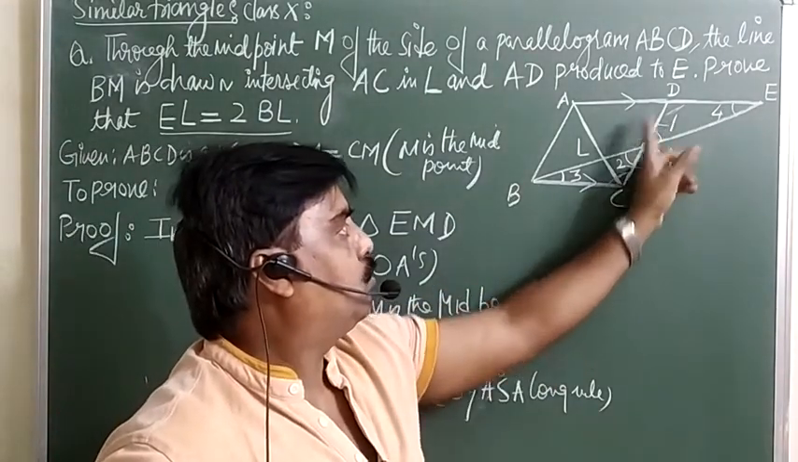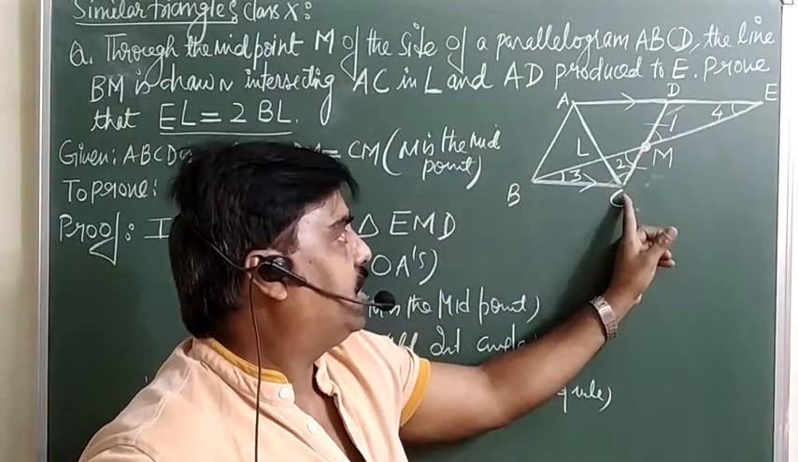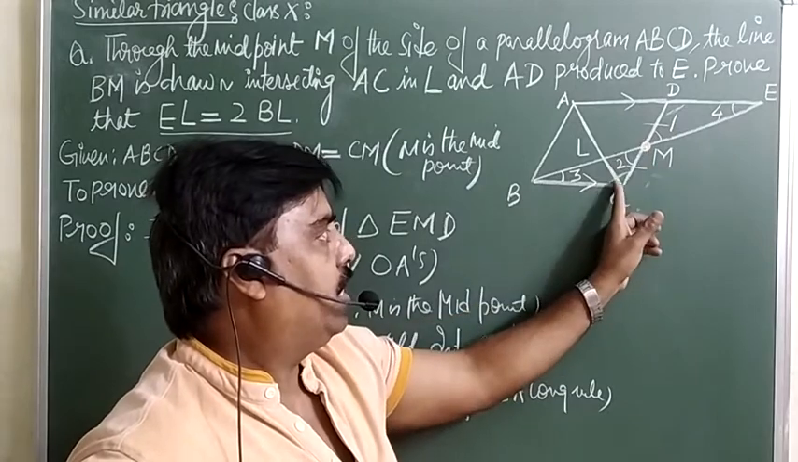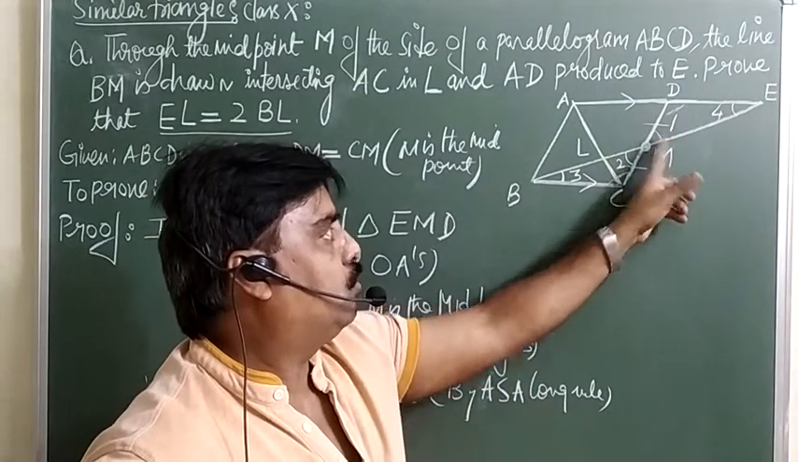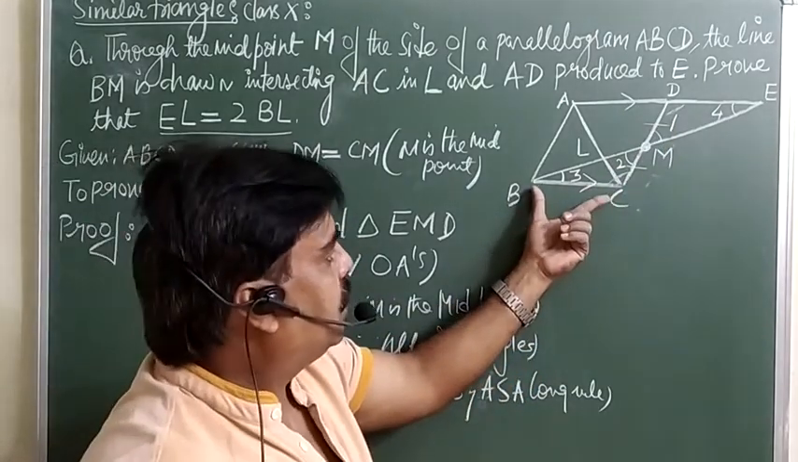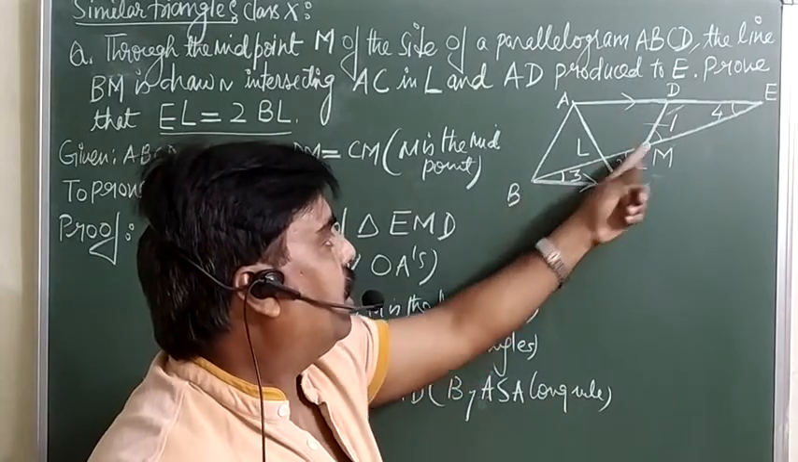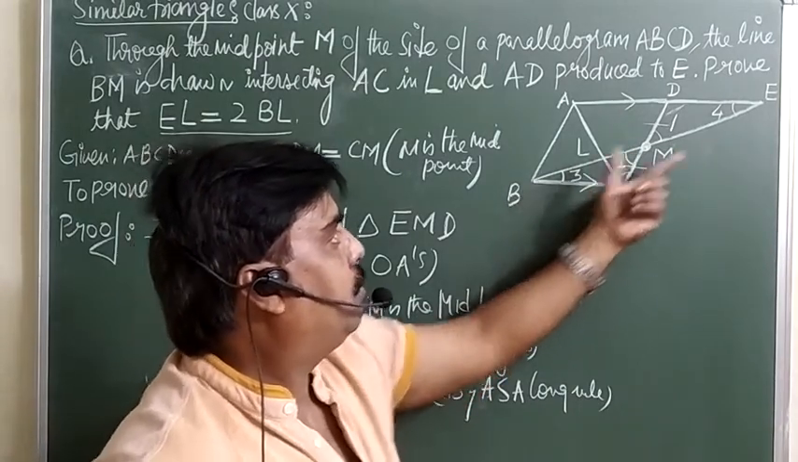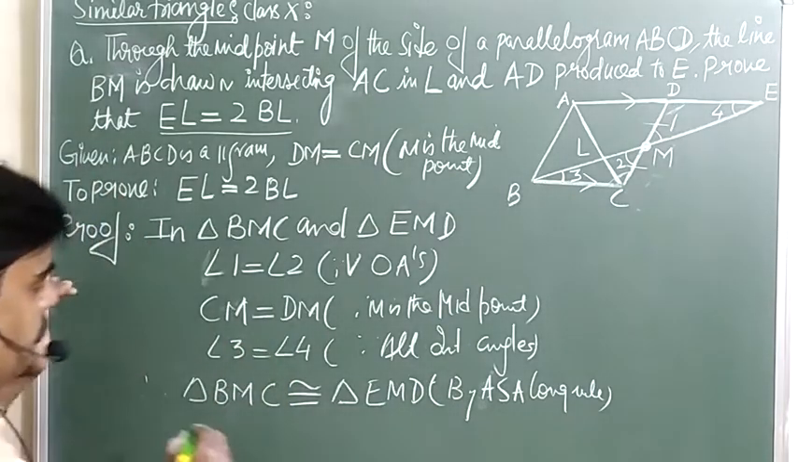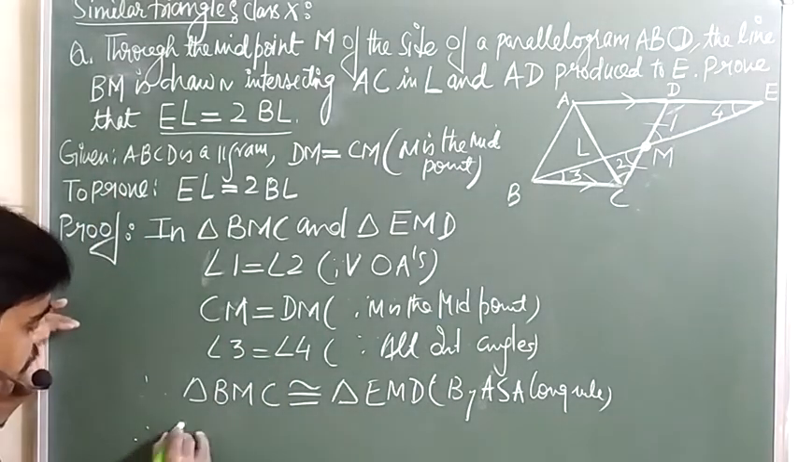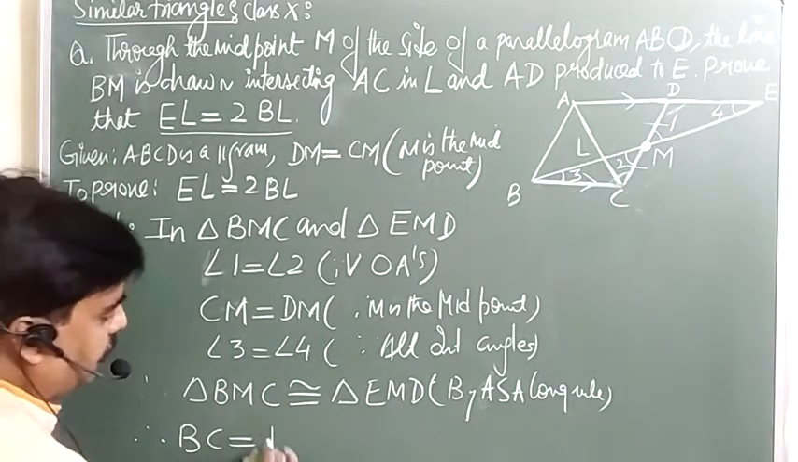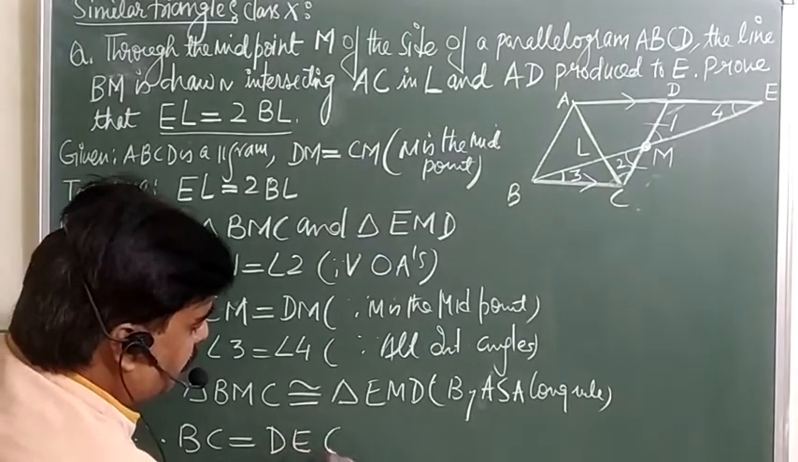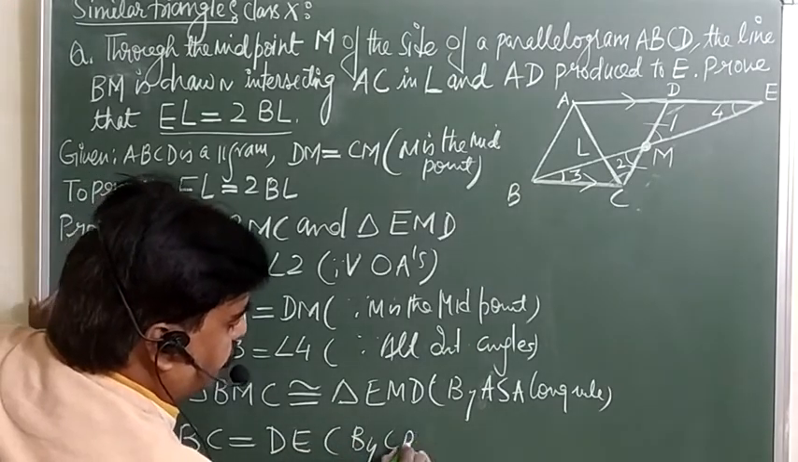This angle is equal to this one, this is equal to this one, and this side CM is also equal to DM. So angle side angle, both the triangles are congruent. And once these are congruent, equal angles' opposite sides are always equal. So BC will be equal to DE. Therefore BC is equal to DE, by CPCT.